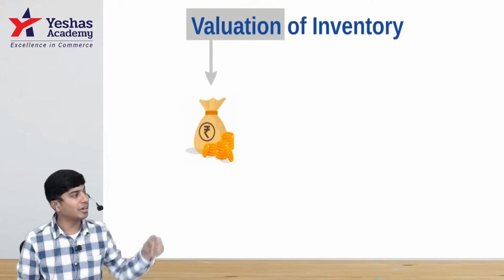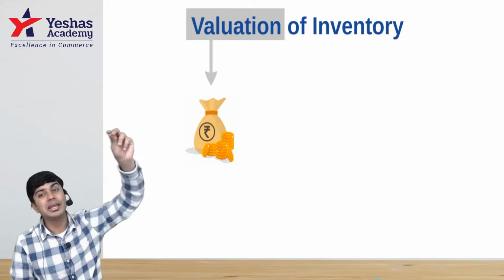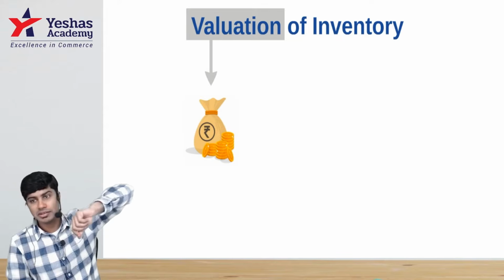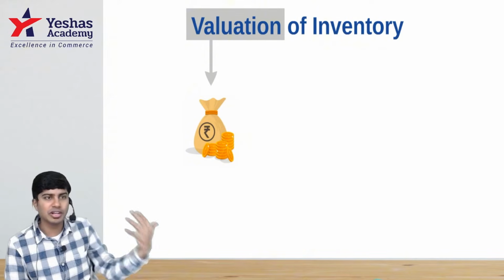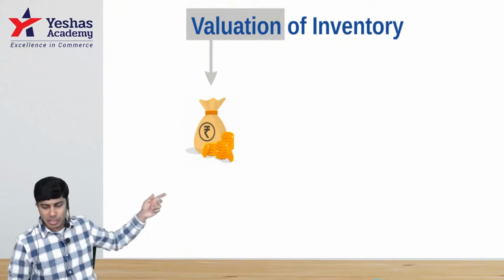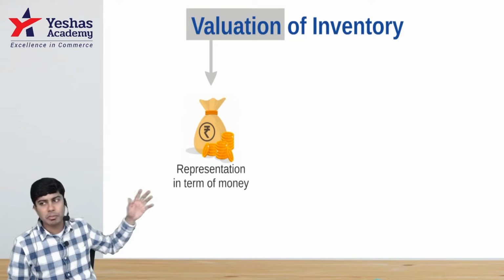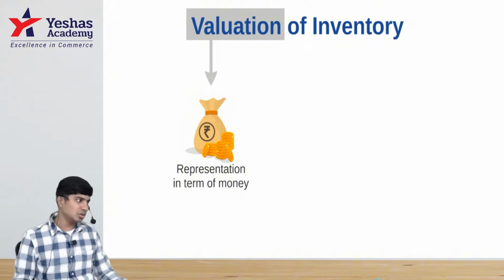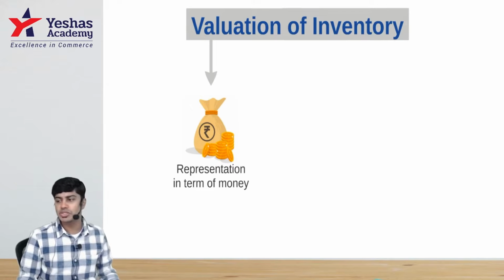Because in accounts we have to represent everything in terms of money. Money measurement principle: if you cannot measure it in terms of money, you cannot write it in the books of accounts. Are you getting it? So we are trying to represent inventory in terms of money. Valuation you understood. Now let's wonder what you mean when you say inventory.